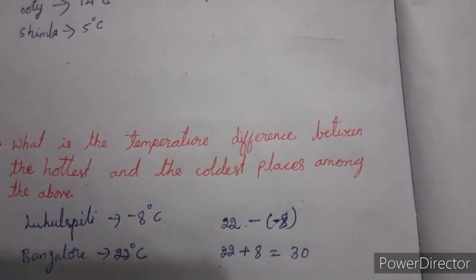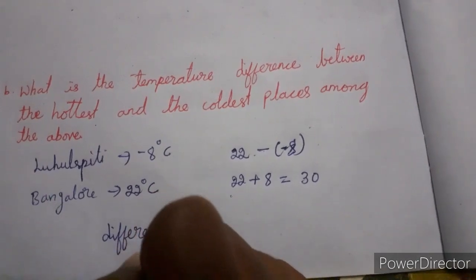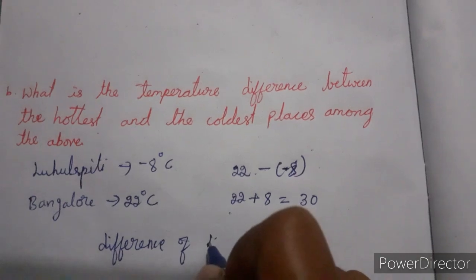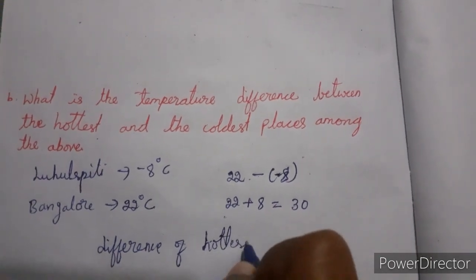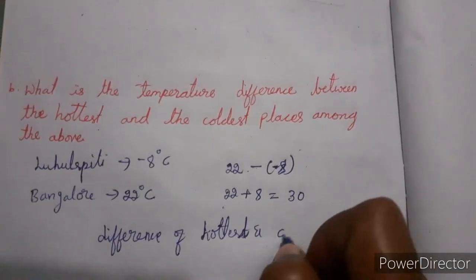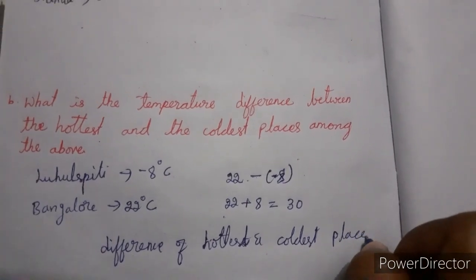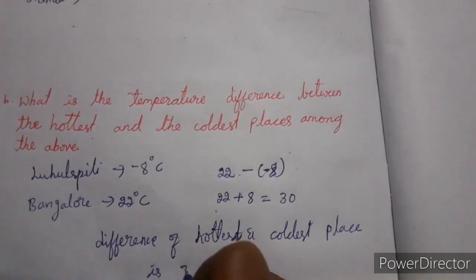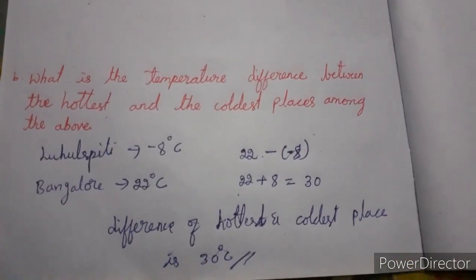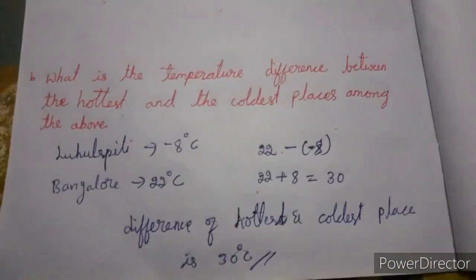Then the difference between the hottest and coldest place is 30 degree Celsius. This is the difference temperature between the hottest and coldest place.